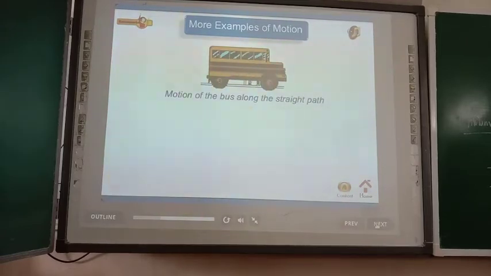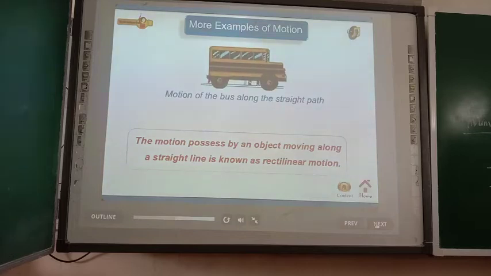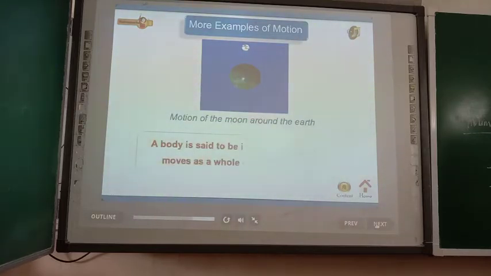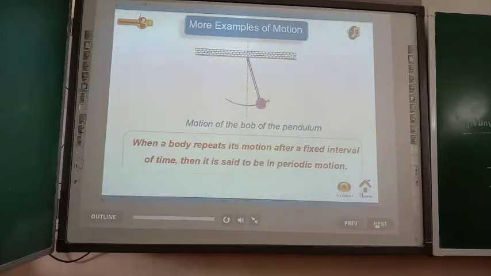Among these, a bus possesses rectilinear motion as it moves along a straight line path. The moon possesses circular motion as it moves round as a pole on a circular path. The motion of a ball is periodic as it repeats its motion after the regular intervals of time.